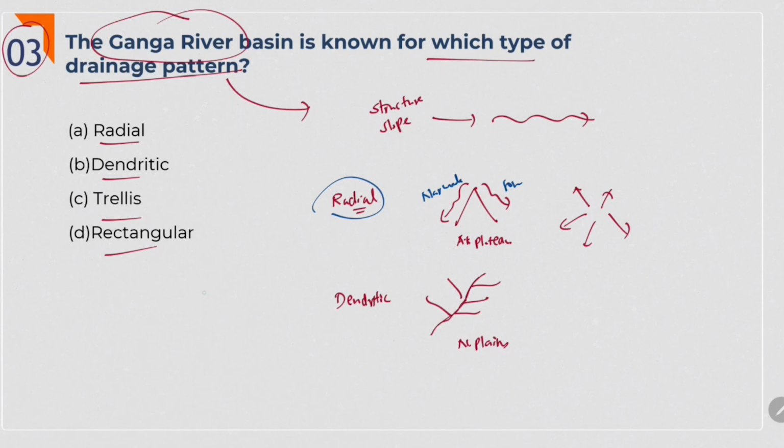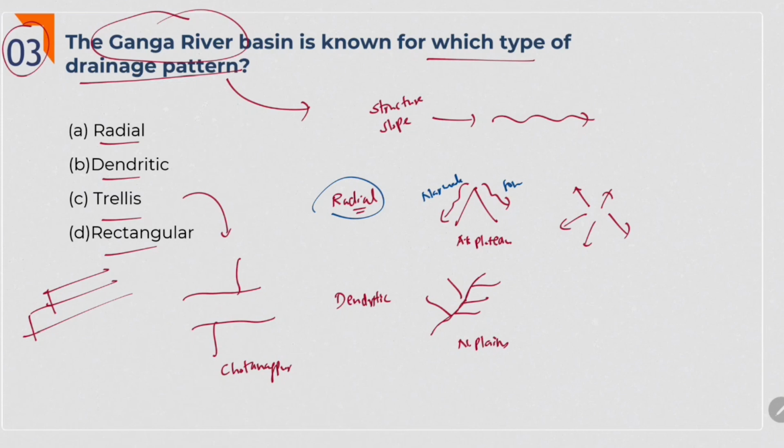And trellis. If the primary tributaries of river flow parallelly and the secondary tributaries join them at right angles, like this, it is called trellis pattern. Most of the rivers which originate in Chota Nagpur Plateau, they follow this pattern. And coming to rectangular, here the tributaries almost join at right angles like this.